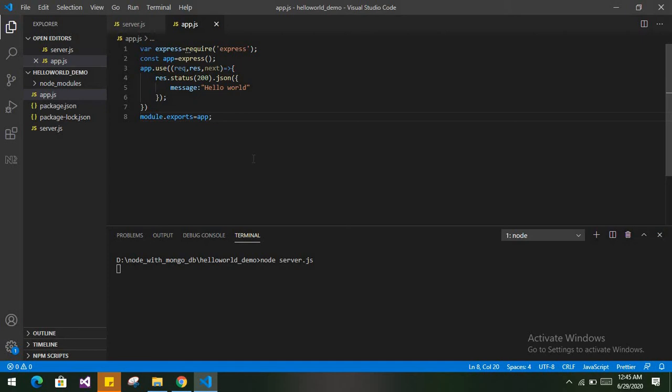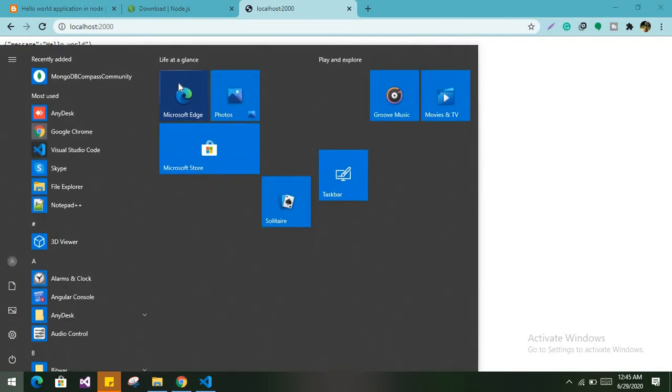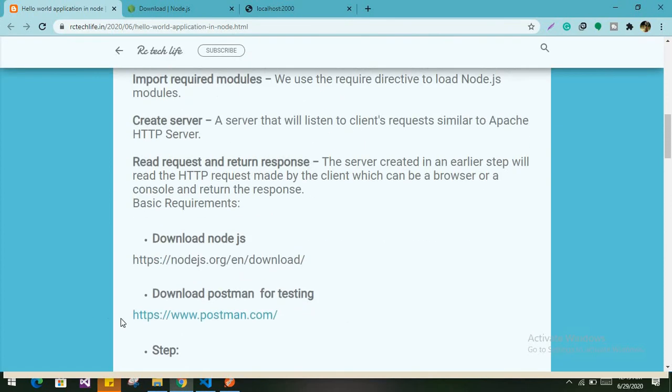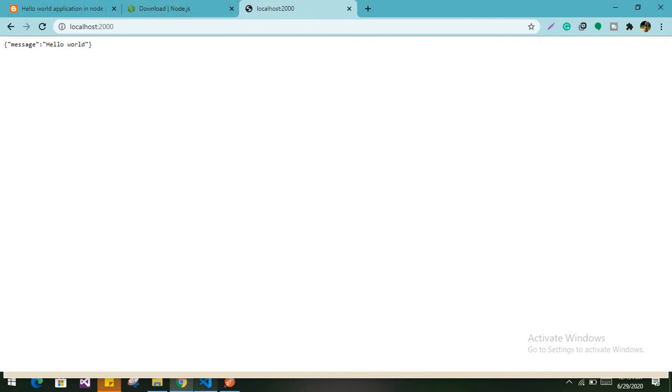And guys, Node.js is very easy and very fast, so you can build your application without any extra effort. Now you can also test this in Postman, as I have already discussed. Postman I have already installed. You can install it from the link which I will provide in the documentation. You can download it from there, and the installation is very easy.